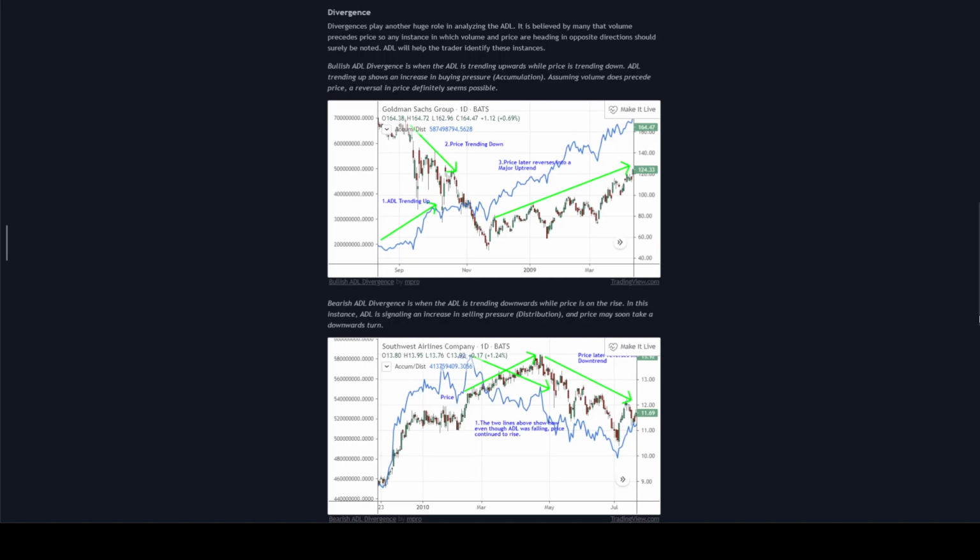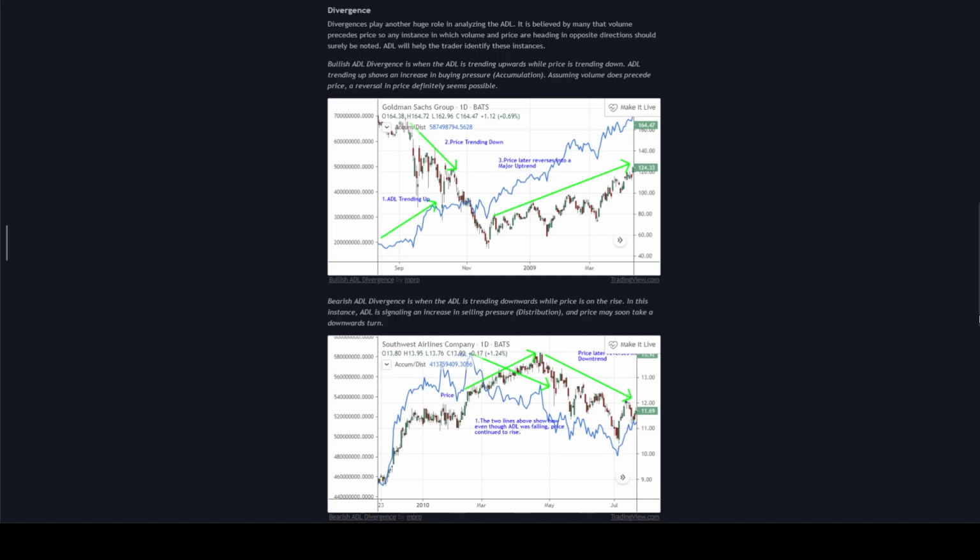Bearish ADL divergence is when the ADL is trending downwards while price is on the rise. In this instance, ADL is signaling an increase in selling pressure, distribution, and price might soon take a downward turn.